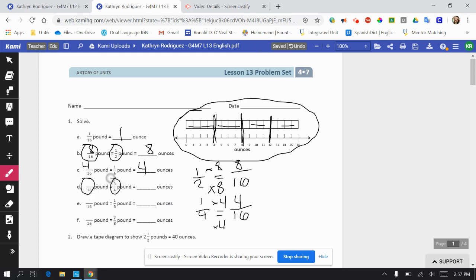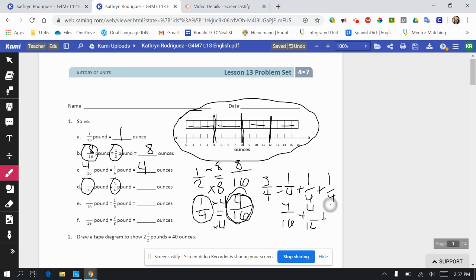Now this next one, 3/4 of a pound, if I know that 1/4 of a pound will equal 4/16, I can use that to my advantage. So 3/4 would be 1/4 plus 1/4 plus 1/4. And here I already know that 1/4 equals 4/16. So now I'm going to use those. 4/16 plus 4/16 plus 4/16. So that would be 12/16 and 12 ounces. Use my eraser.